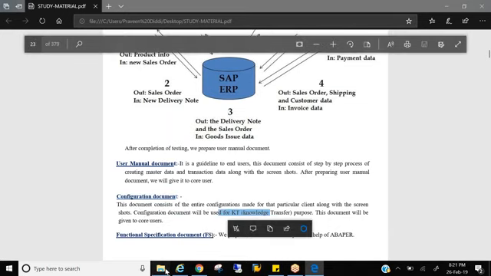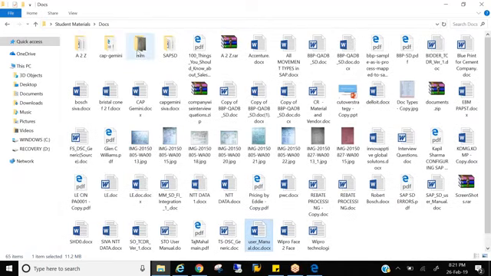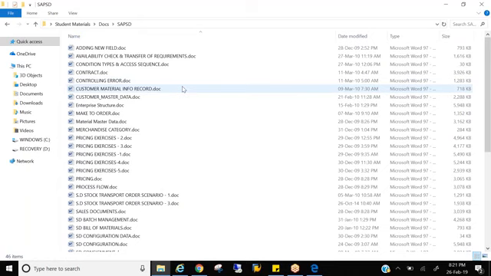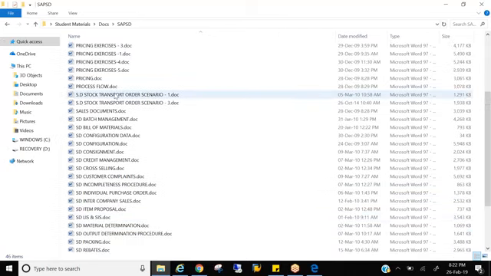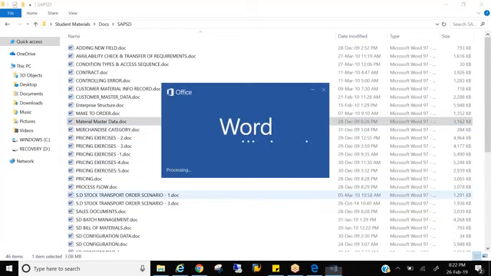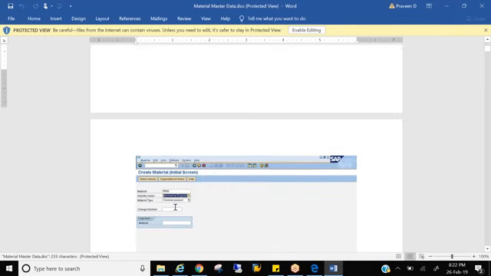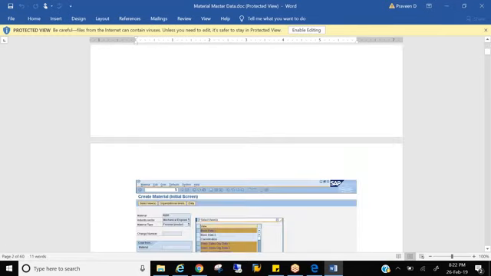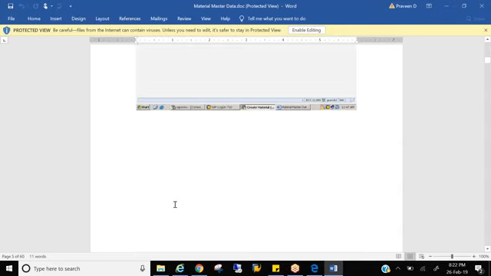Config documents look like this. It also comes with screenshots: where to click, what to click, and everything. You name a concept, that means all the processes that have been configured for that project, and everything is maintained as a document. Same as before, screen by screen, field by field, where to click, what data you maintained, everything is maintained through screenshots, even in the config document, which is used by consultants.